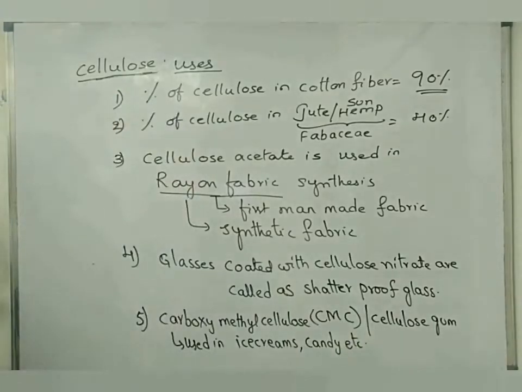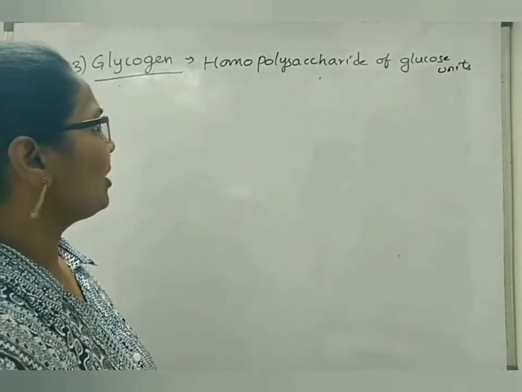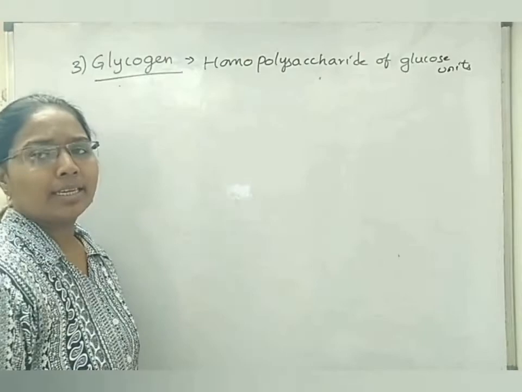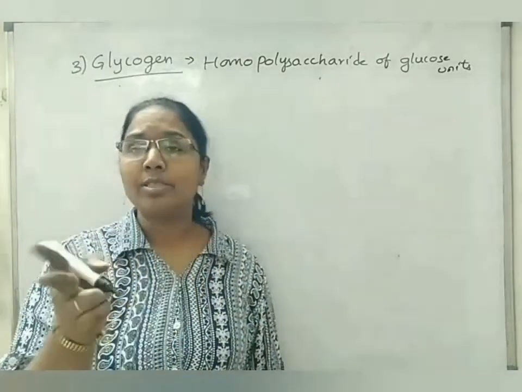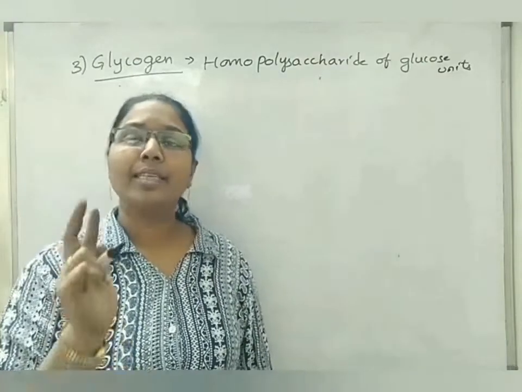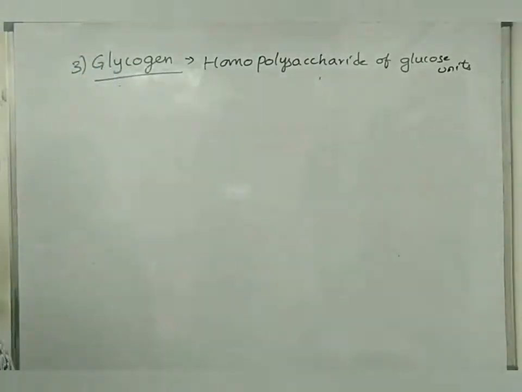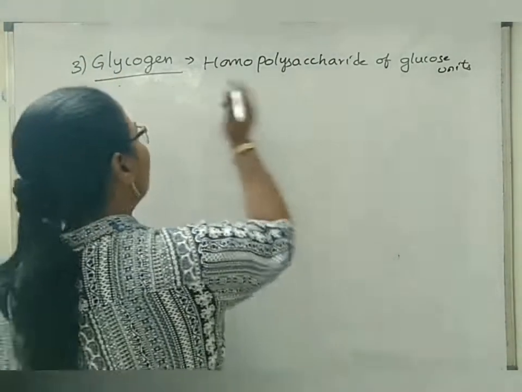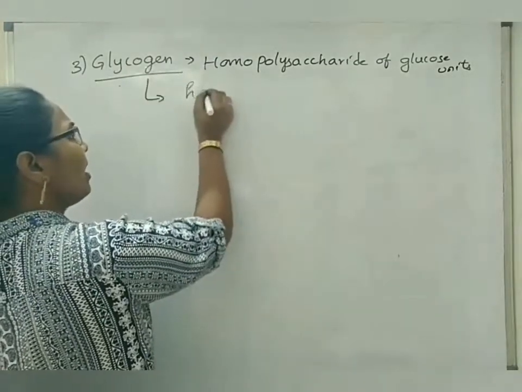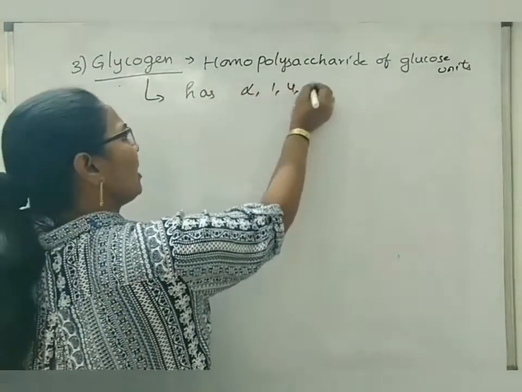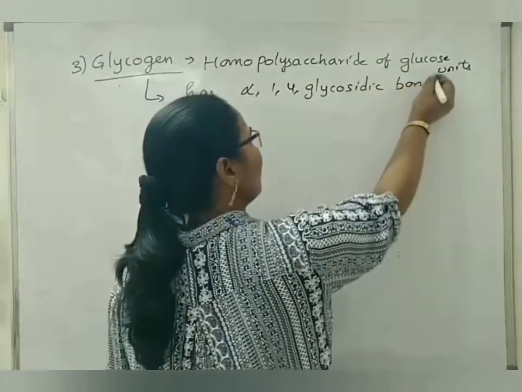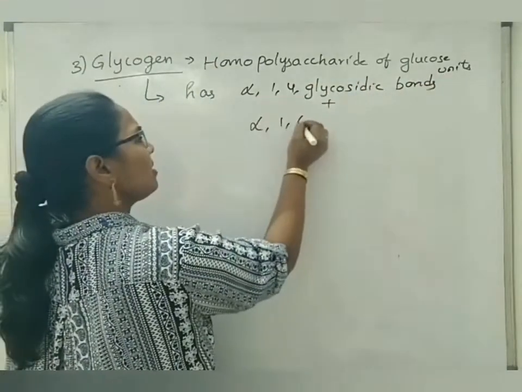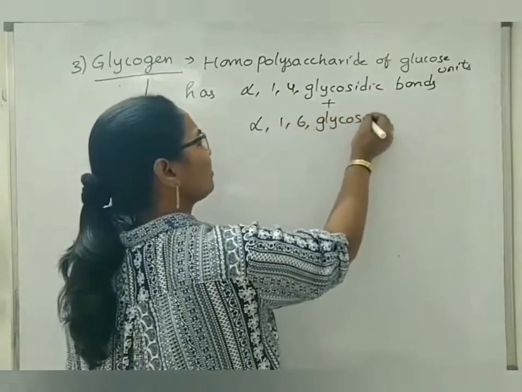These are the uses of cellulose. Next, if we see about glycogen. Glycogen is also a homopolysaccharide of glucose units. But in case of starch, we are seeing two parts, amylose and amylopectin. There in amylopectin, we are seeing two types of bonds. Same like that, glycogen also has alpha 1,4 glycosidic bonds and also alpha 1,6 glycosidic bonds.